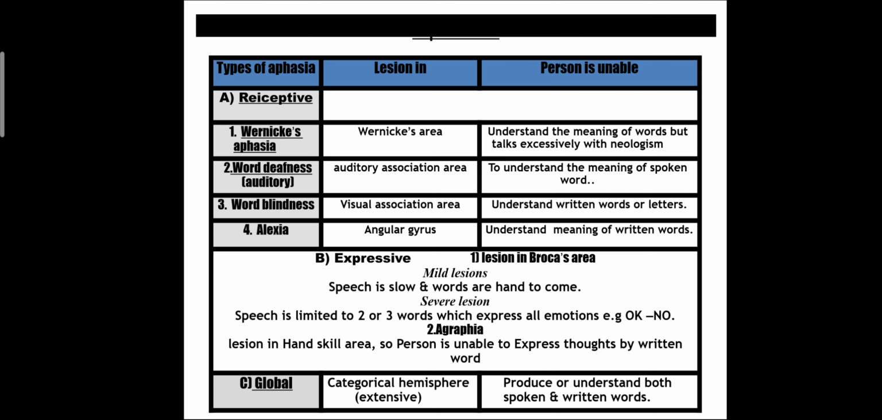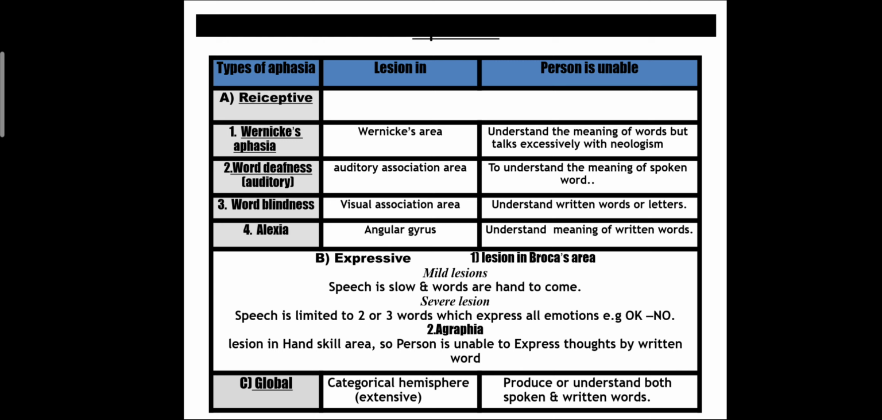Now, which are the types of aphasia and lesion? So mainly three types: receptive, expressive and global aphasia. In receptive, four types are there: Wernicke's aphasia, word deafness, word blindness and alexia. So in Wernicke's aphasia, the lesion occurs in the Wernicke's area. So the person is unable to understand the meaning of the word, but talks excessively with neologisms.